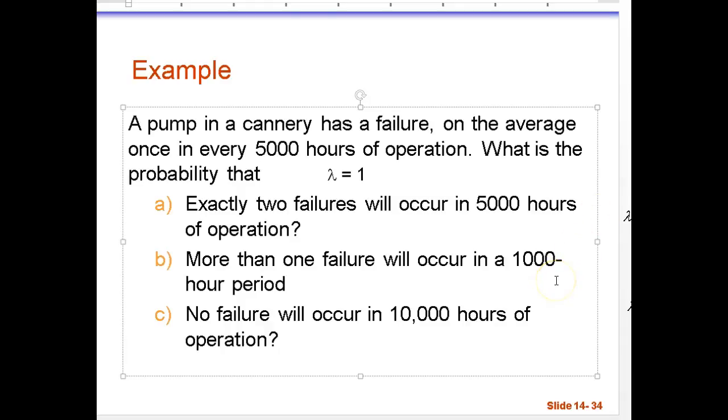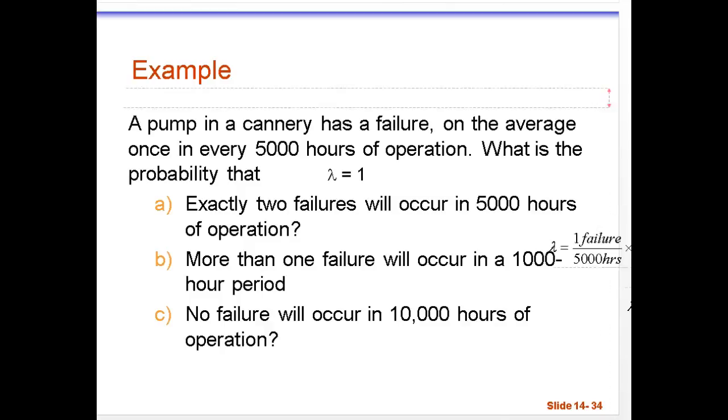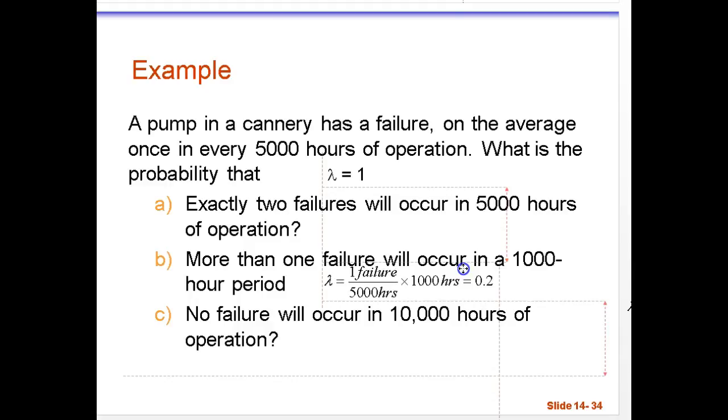In part B of the question, we want more than 1, so 2 or more. But in part B, the time frame has changed. We are looking for the number of failures over 1,000 hours of operation, not the 5,000. This means we need to make an adjustment to the expected value, which is shown on your next slide. So we know that there's 1 failure expected in 5,000 hours. How many failures are expected in 1,000 hours? That's going to work out to 0.2, which would make sense because it's 1/5 the time frame.